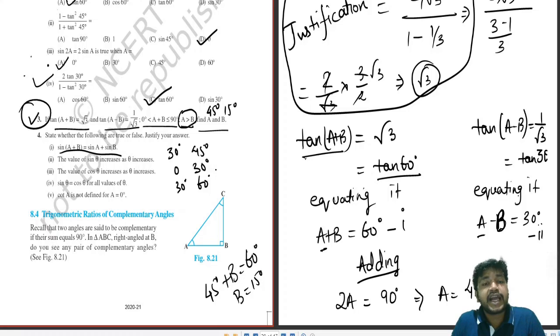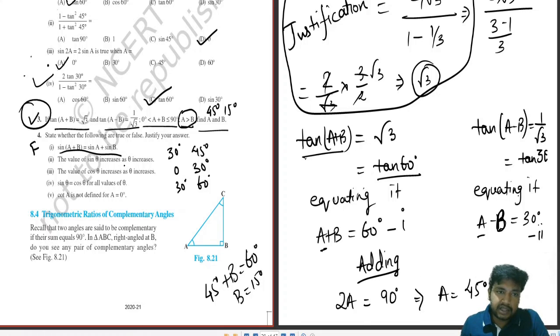From that you can take any 2. You can take any combination of the values. But if the answer follows in one, it will follow in all. If it doesn't follow in one, it will not follow in all. Simple as that. If it follows for 30 and 45, it will follow for 0 and 30, it will follow for 30 and 60. But if it doesn't follow in one, it will not follow in all. Therefore the answer will be false. So you can solve it on your own and this will be false.